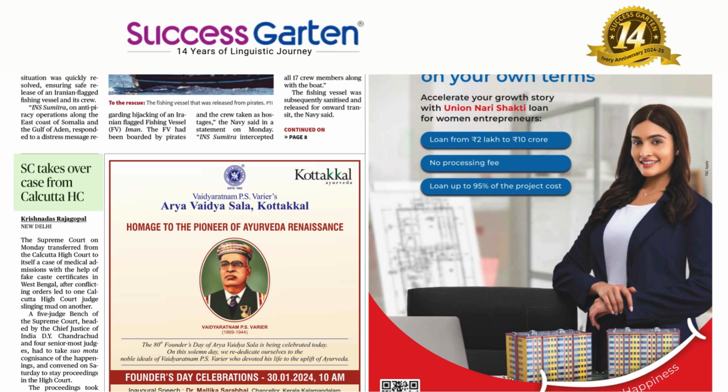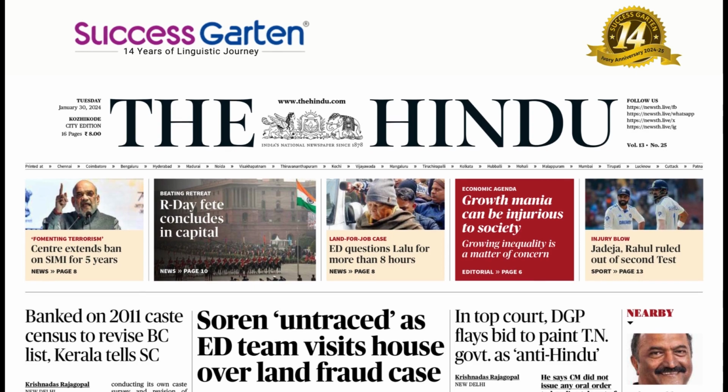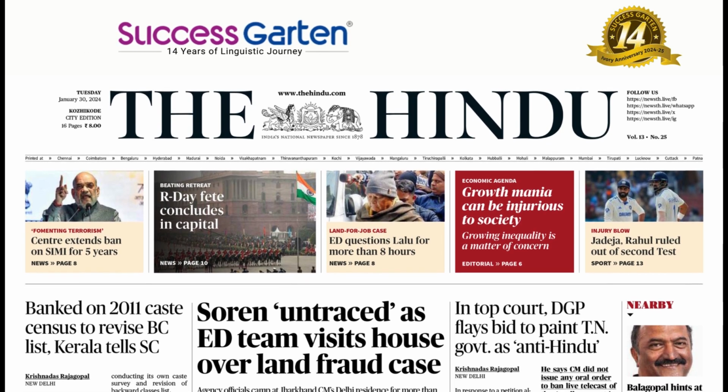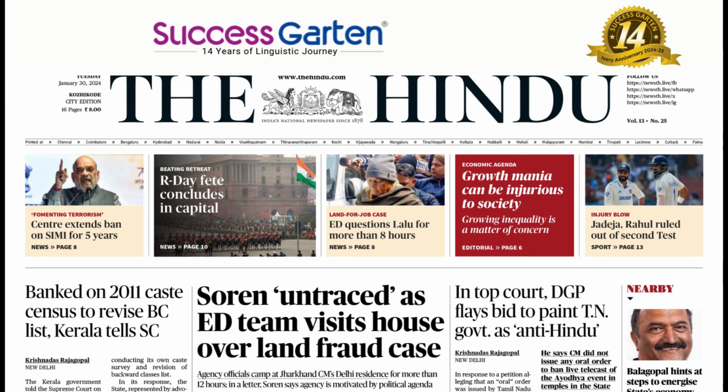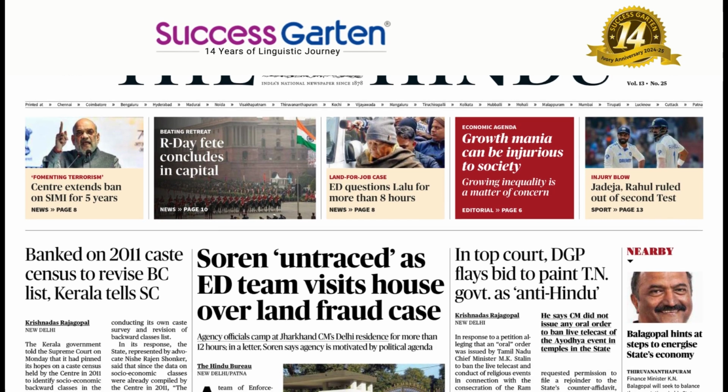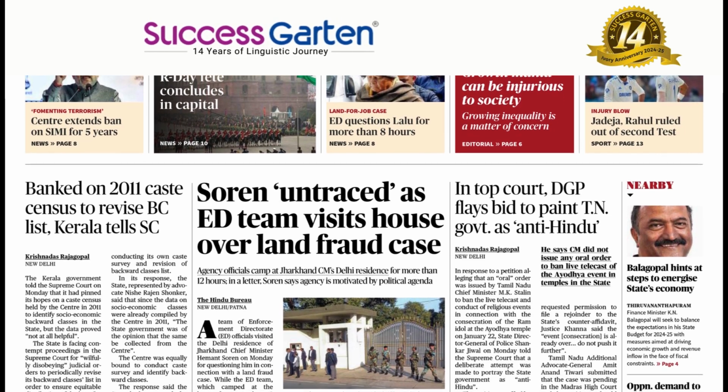Case from Calcutta HC. So this is how every sentence can tell us a story of sentence patterns, phrases, vocabulary, collocation. That is how we grow in our language journey.